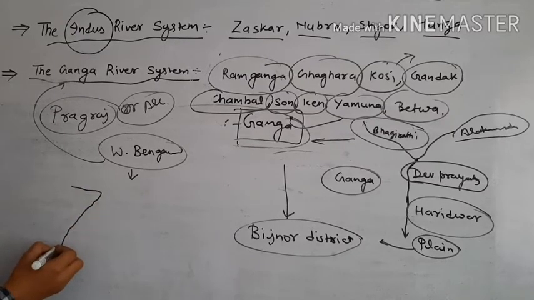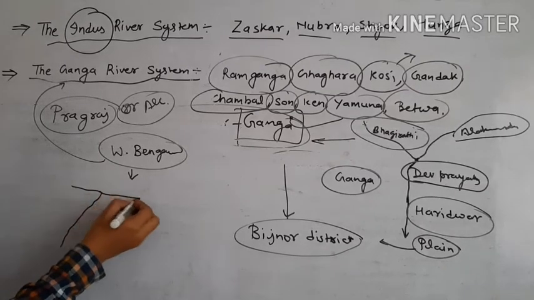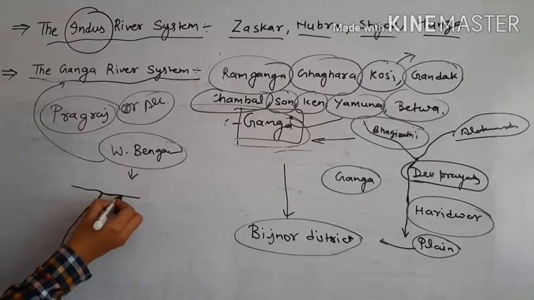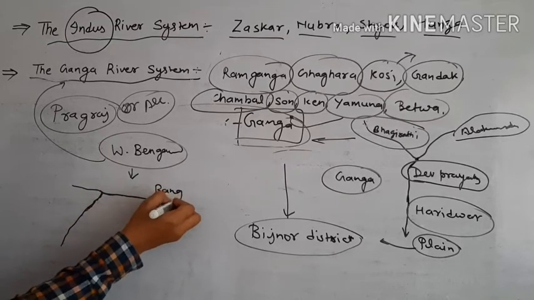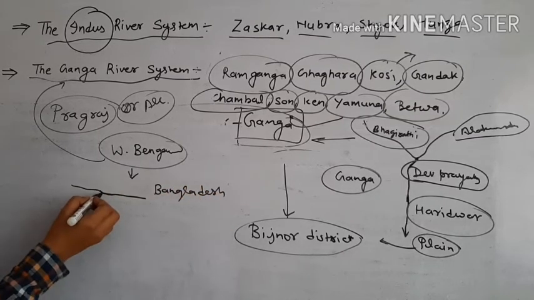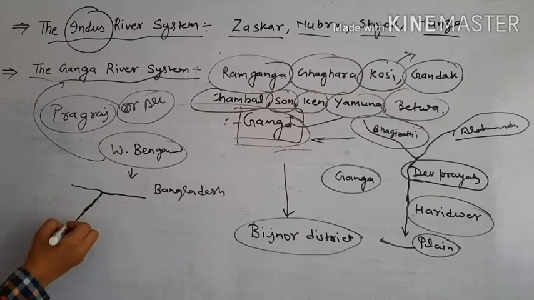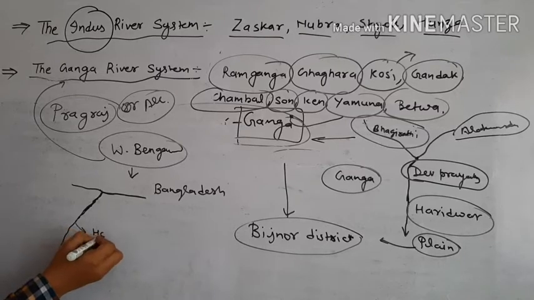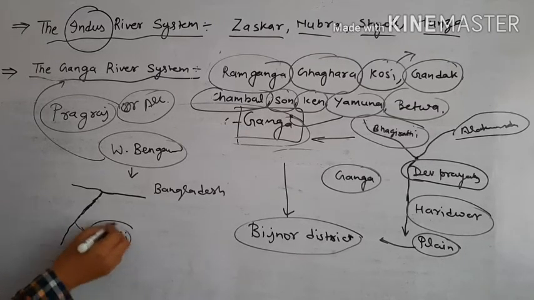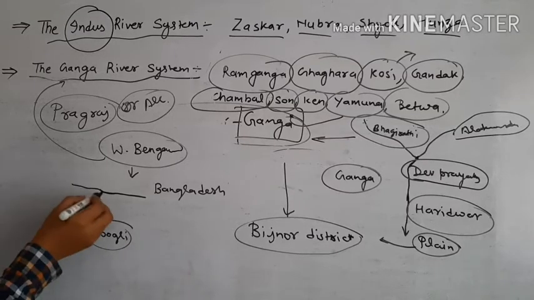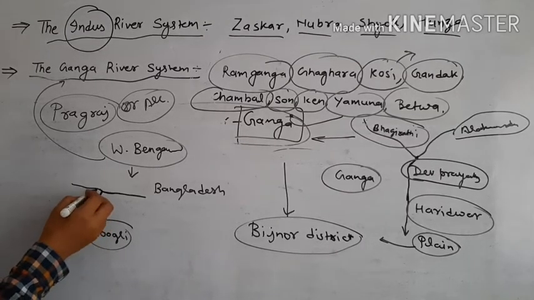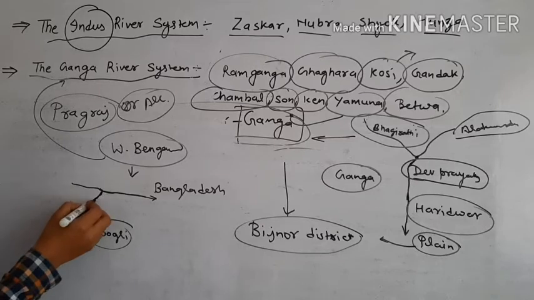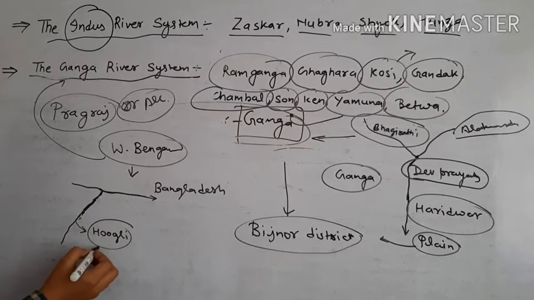The first part is called the main stream, and the other the small stream. The main stream goes to Bangladesh, and the second stream goes down to West Bengal as the Hooghly, and we know the Hooghly river. After the division, two branches are flowing. The first main branch flows eastward into Bangladesh, and the southern branch, named Hooghly, flows near Calcutta.